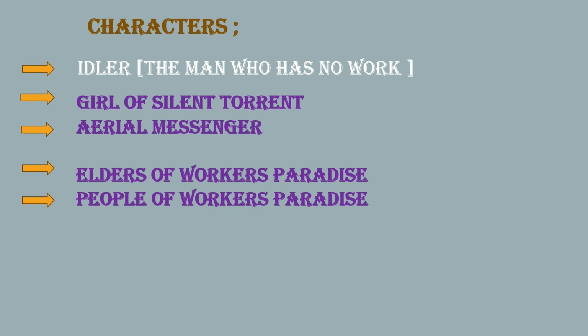Girl of the silent torrent. Torrent means flow of the river. Silent torrent means, let us see in this lesson, there is a small twist in this word. Aerial messenger. You all know aerial messenger. Elders of the workers' paradise. In heaven there are elders, right? So elders of the workers' paradise and people of the workers' paradise.